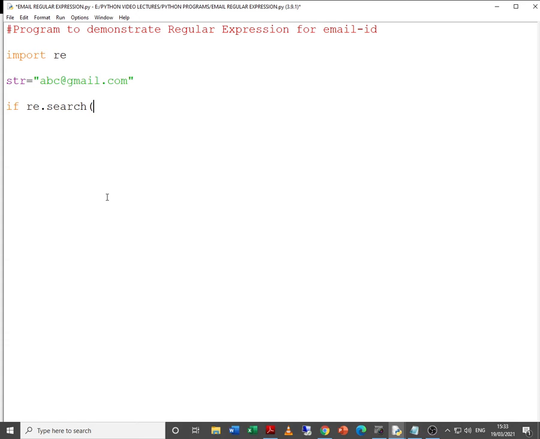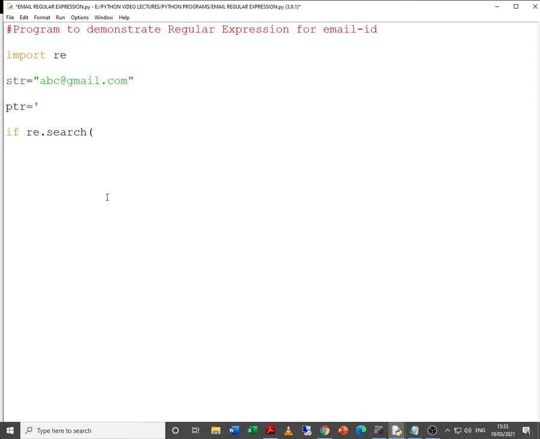That is why we want to do that. Now the first part is going to be the pattern and then the second part will be the string. Let me write the pattern, or regular expression, over here.